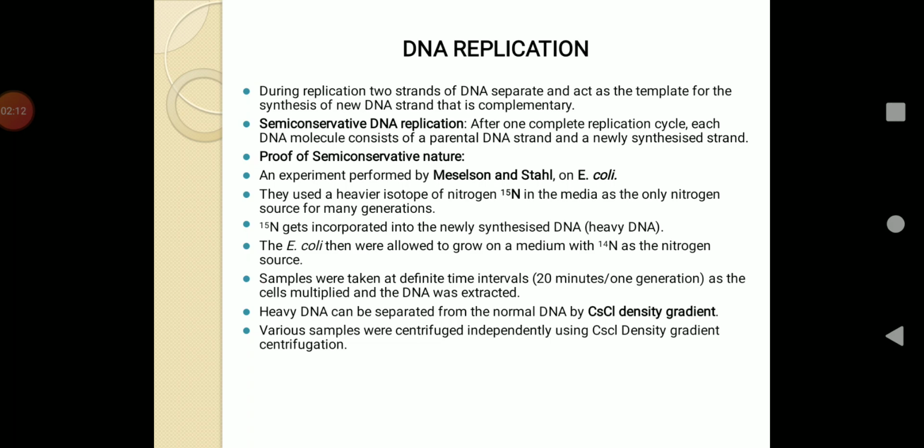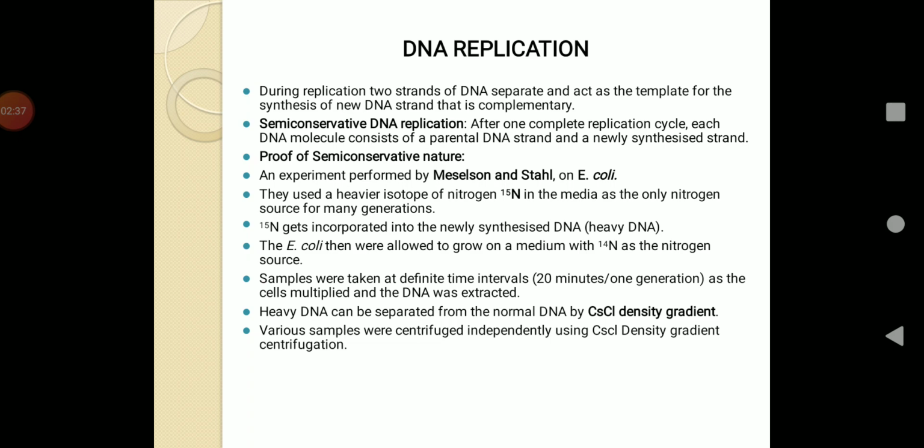There are different proofs of the semi-conservative nature, and one of the proofs was exhibited by Meselson and Stahl. In 1958 they performed an experiment by a technique called equilibrium density gradient centrifugation.